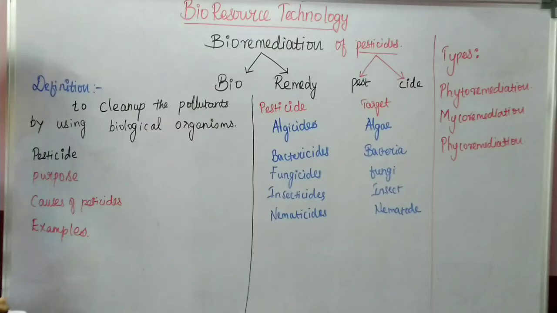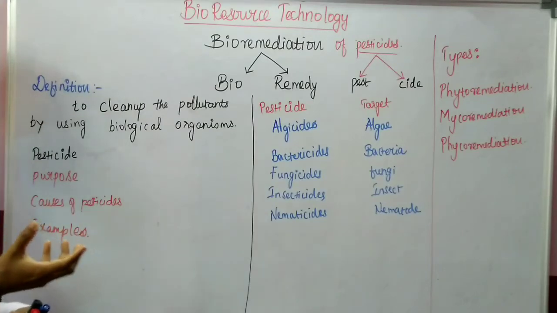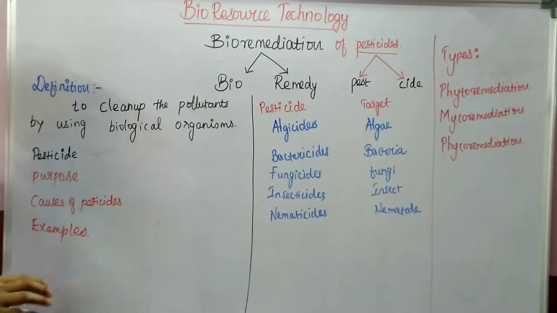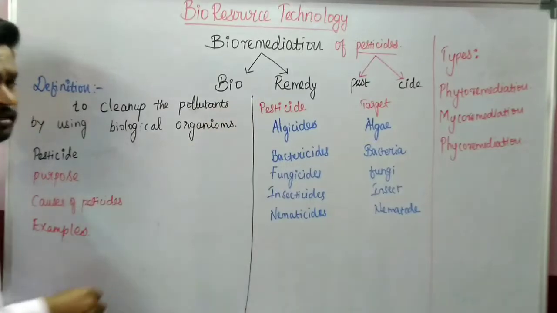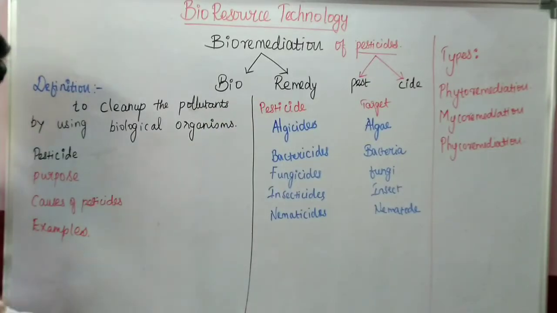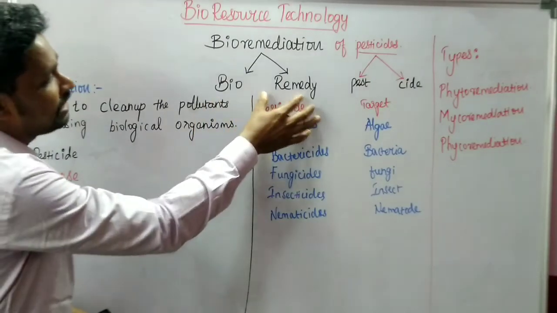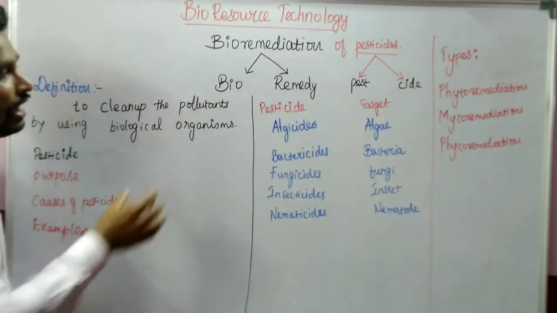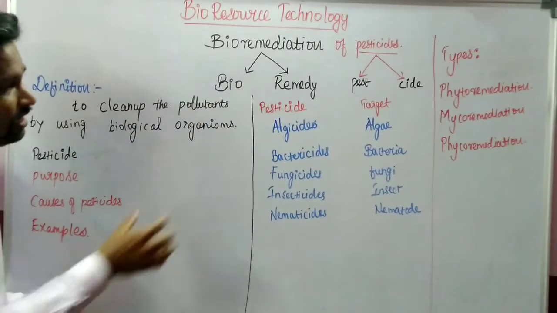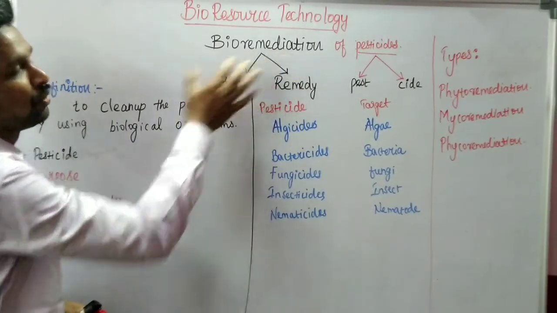Remedy means a solution for a problem, to clear something, to find a solution for some problem. That is called remedy. For example, in our home, for treating our various diseases, we use home remedies, right? Home prepared medicines are called a remedy. So here, treating an environmental problem with the help of biological organisms is called bioremediation.